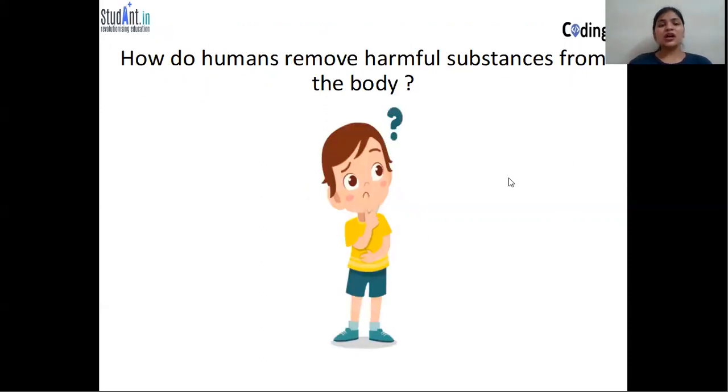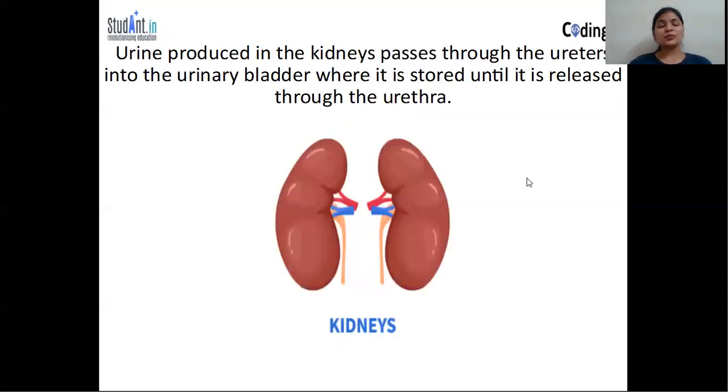Now we are going to learn how humans remove these harmful substances from the body. What is the process? Urine is produced in the kidneys, passes through the ureter into the urinary bladder, where it is stored until it is released through the urethra. The kidney collects all the waste products and forms urine. So urine is nothing but waste products that our body wants to remove.